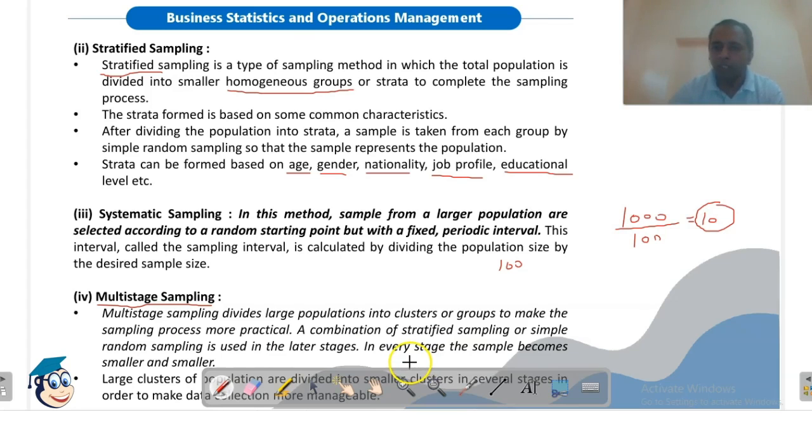So stage by stage we are dividing the population into smaller groups. We will continue to divide the population into smaller groups until the required sample size is achieved, and then from each group we can consider the items, or we can draw the items based on different sampling techniques like stratified sampling technique or simple random sampling technique.